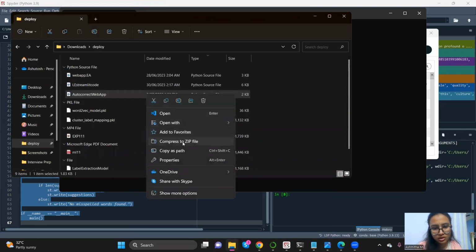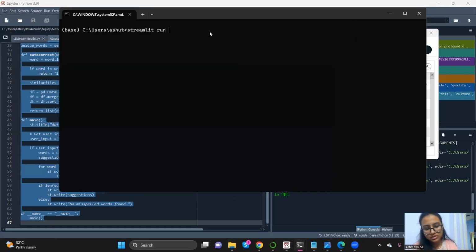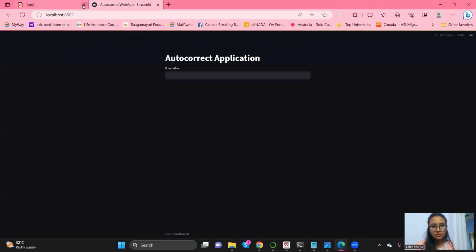So what I'm doing is I'm copying it as a path, okay, and then I'm pasting it here. Now we will change all the backslashes to forward slashes just so Streamlit and Python do not have any parsing errors. Yeah. So once this is done, enter. And it will open a web page for you.